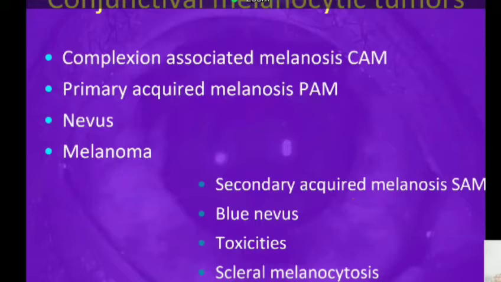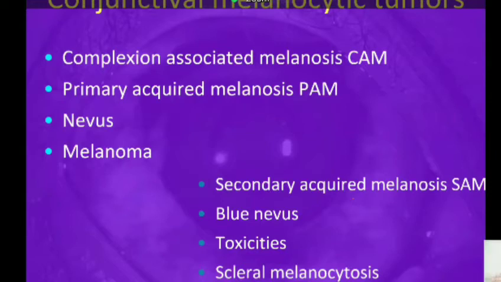They could be drug-induced, with adrenochrome-containing anti-glaucoma medication such as epinephrine used earlier. So anything can cause conjunctival pigmentation secondarily. Some of the drug toxicities, then we have scleral melanocytosis, which is not really conjunctival, and some pigmented foreign bodies, etc. That I'm not going to talk about.